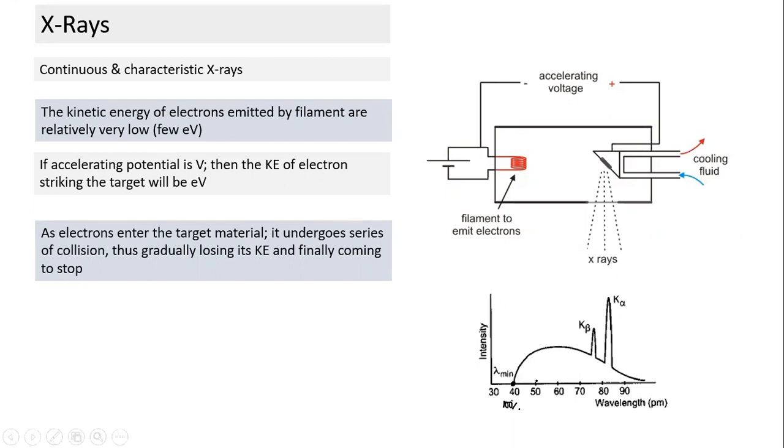What happens if in some collision it loses 50% of its energy and 50% of the energy gets converted into a photon? The energy of the photon will be half. If the energy of the photon is half, the wavelength will become double. So if only 50% of the energy is converted into photon energy in one particular collision, the energy of the photon will become half and the wavelength will become double. If only 10% of the energy is converted into photon energy, the wavelength will become 10 times more. It will be 400 picometer.